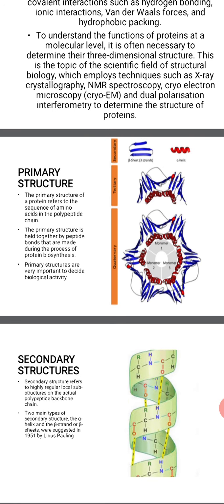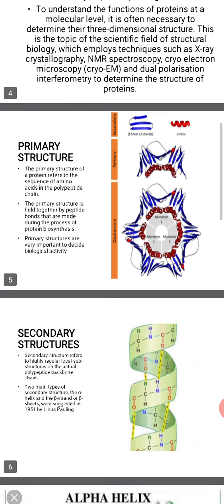Hemoglobin, for example, contains 574 amino acids, which are arranged in a very specific way. This primary structure has paramount importance in deciding the biological activity of a protein.